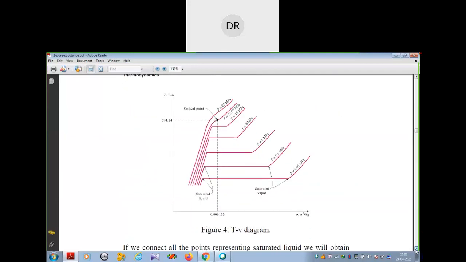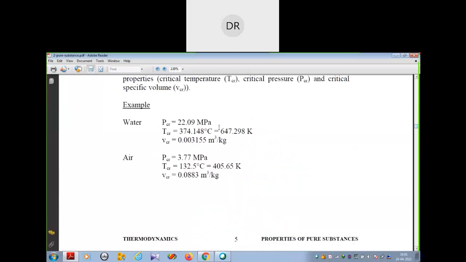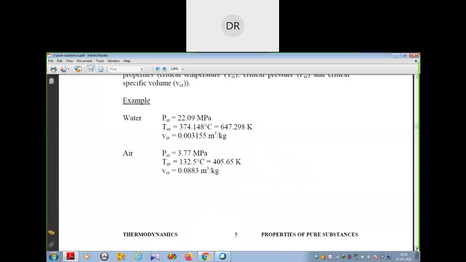So you see what I have shown there. This is the TV diagram. If you want to see the critical point, this is the saturated liquid, and this is the saturated vapor. Their states are almost identical at the critical point. The critical point pressure is 22.09, temperature is 374.14, and specific volume 0.0315. That means at this condition the saturated liquid and saturated vapor states are identical, so that is called the critical point. I have shown it in the temperature and volume diagram.